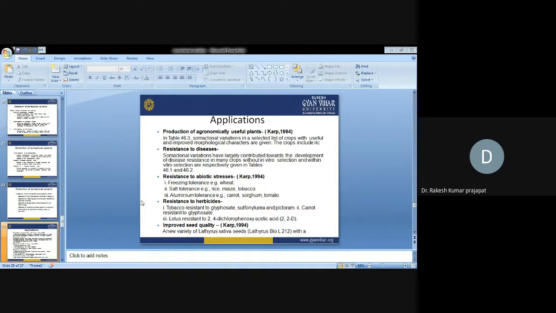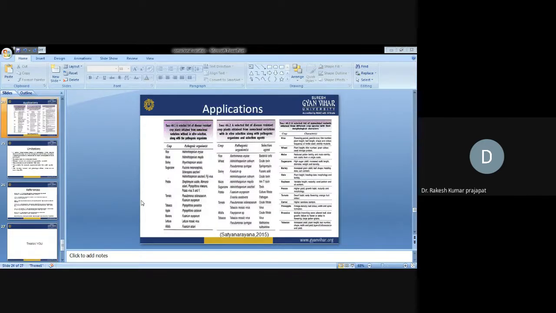Applications: production of agronomically useful plants. Chemical variation selection yields crop plants resistant to a particular disease. Resistance to abiotic stress has also been achieved: freezing tolerance in wheat, salt tolerance in rice, maize, and tobacco, and aluminum tolerance in carrot, sorghum, and tomato. Resistance to herbicides, and improved seed quality, have also been obtained.